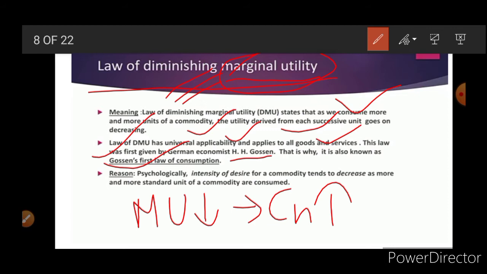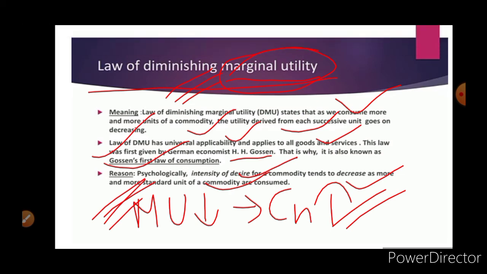Why does it happen? What is the reason behind it? The reason is that the intensity of desire to have a good, the intensity to use a good, started to decrease as more and more standard units of the commodity are consumed. As we consume a good, our need for that product is partially fulfilled. So that is why the satisfaction that we are receiving starts to decrease. So this is the law of diminishing marginal utility. In very simple terms, as we increase our consumption, we get less satisfaction. So this is the law of DMU.